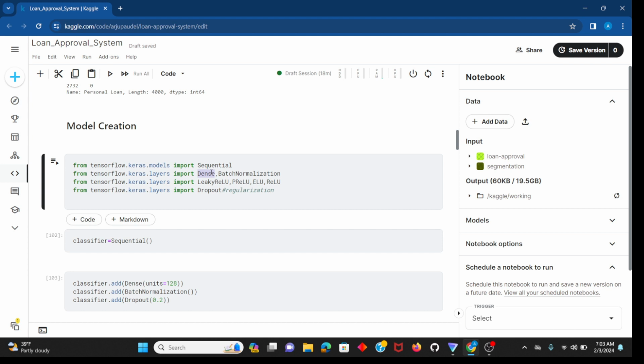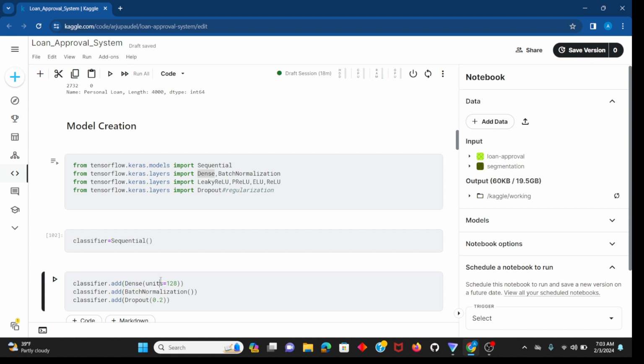I'm also importing Dropout. What I'm doing here is creating a Sequential object, a classifier object, and creating the model.